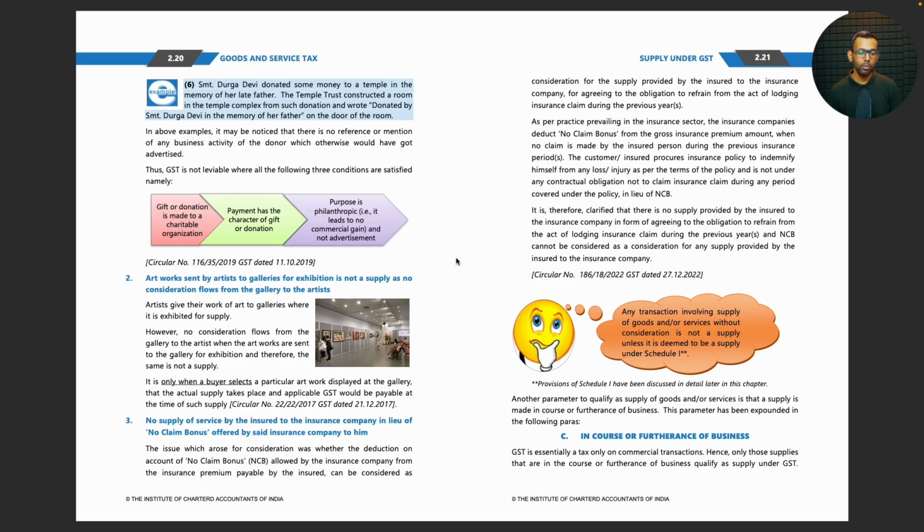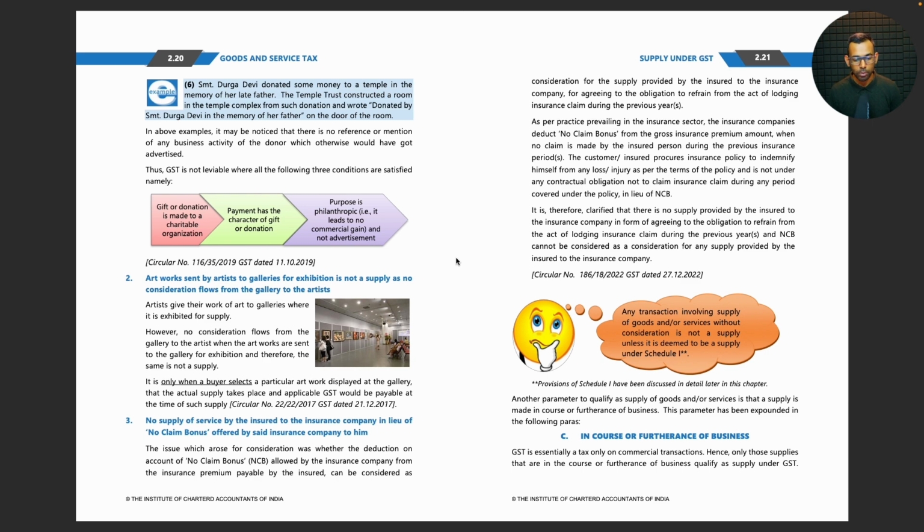Circular number 22/22/2017 GST, dated 21/12/2017: No supply of service by the insured to the insurance company in lieu of no claim bonus offered by the said insurance company to him.